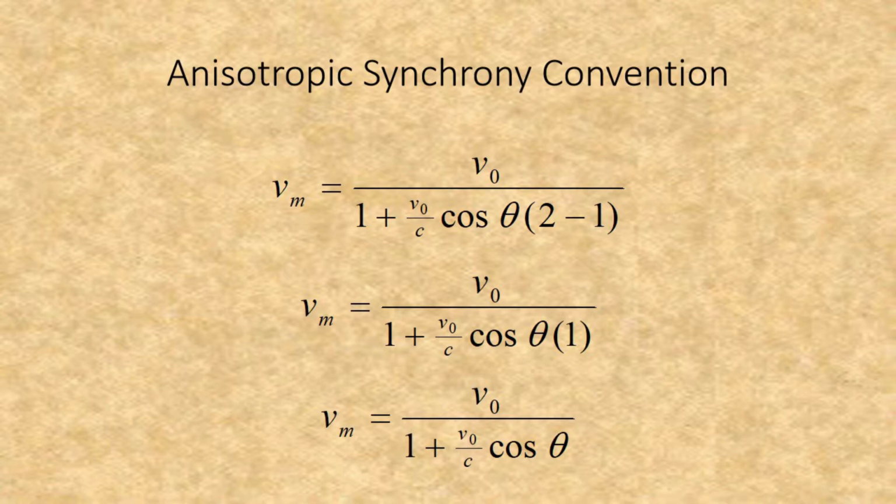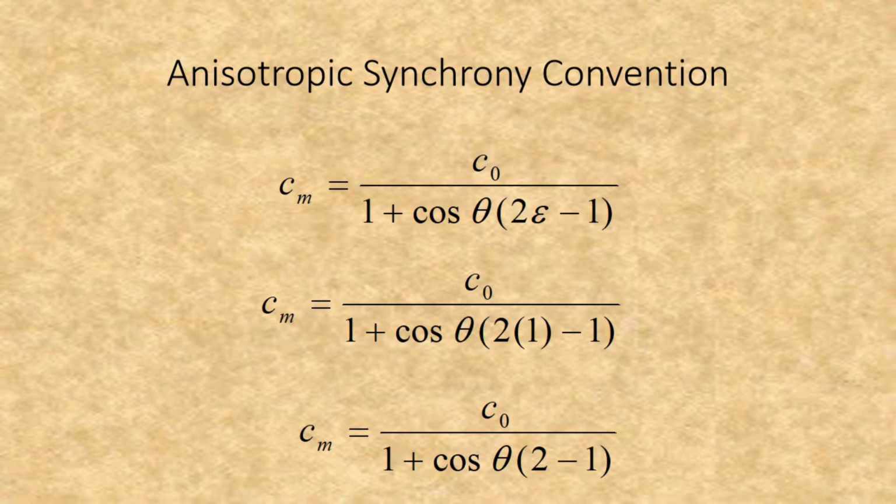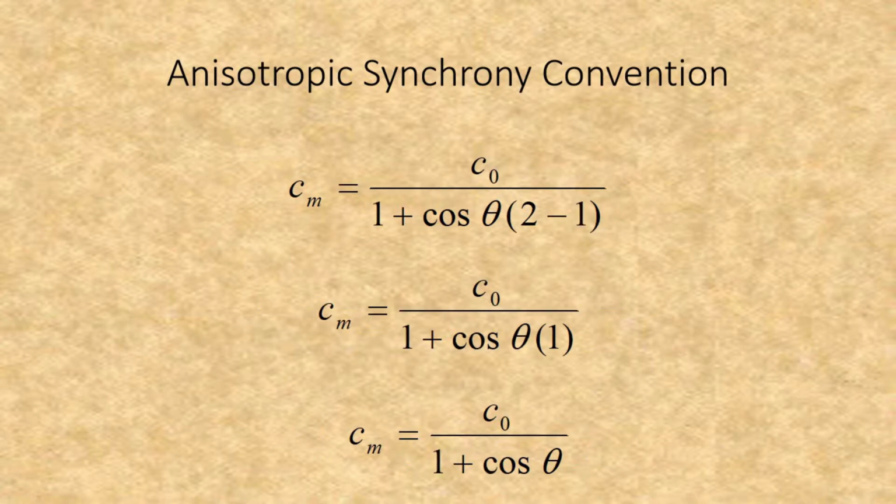In other conventions, such as the Isotropic Synchrony Convention, this is explained by a delay time in the speed of light. However, in the Anisotropic Synchrony Convention, it naturally matches what is observed. This pattern continues when you take the formula relating the measured speed of light in a given direction to the proper speed of light. When we substitute in epsilon equals 1, we get the relationship between the proper speed of light and the measured speed of light in any given direction that we saw earlier.